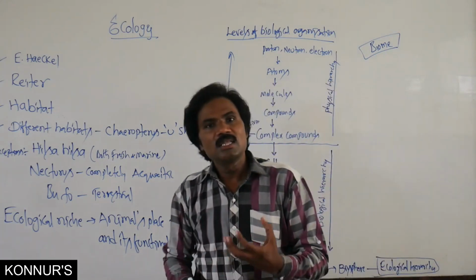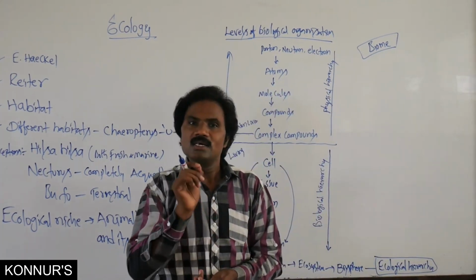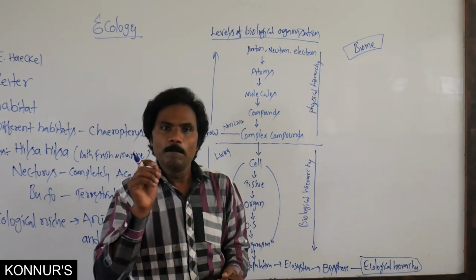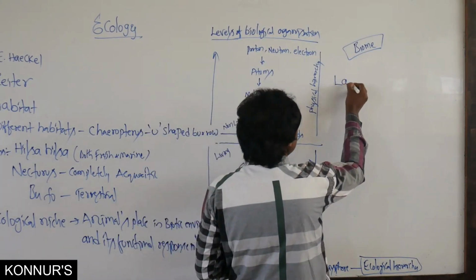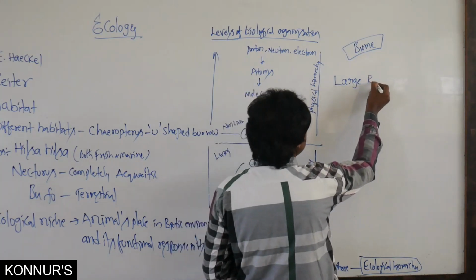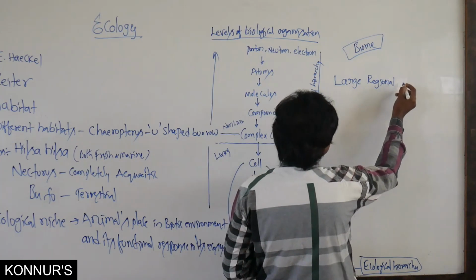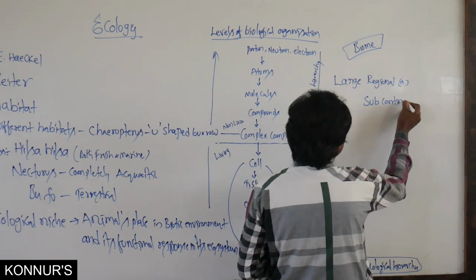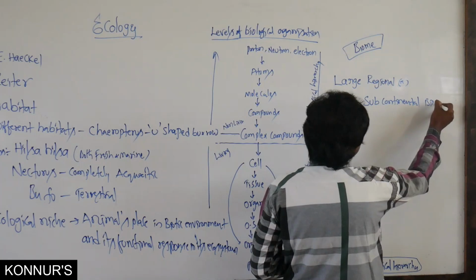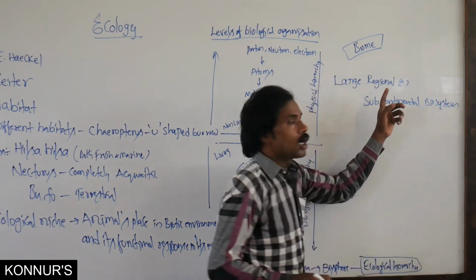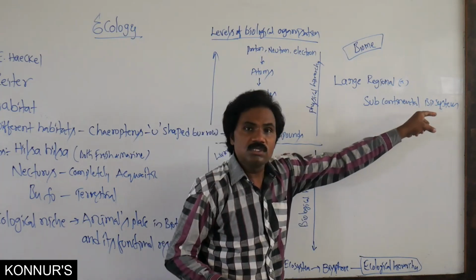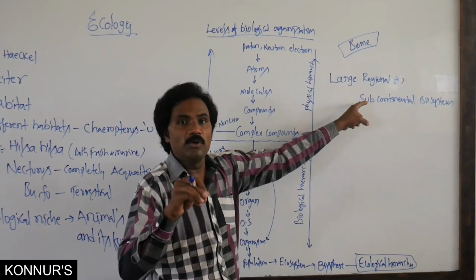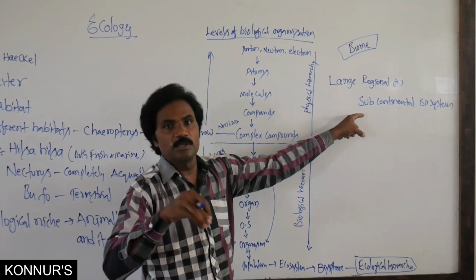What is meant by biome? The large regional or subcontinental area, the large regional or subcontinental biosystem, wherever it is present, that represents the biome. Different types of biomes are present.